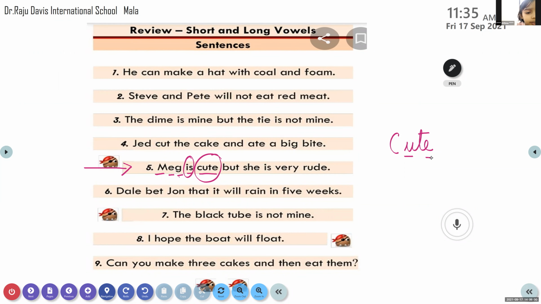Two. So which is long and which is silent? Long. And the other one is silent. So how will you read this word? K-U-T. Put. I said you, long. So K-U-T. Huge. Well done. Continue reading this one.